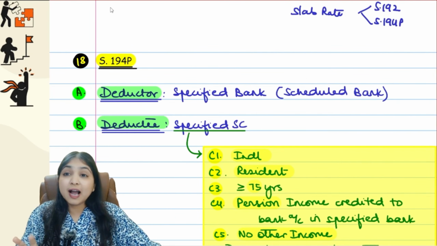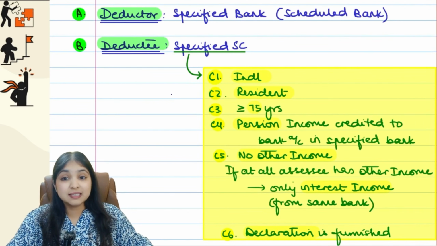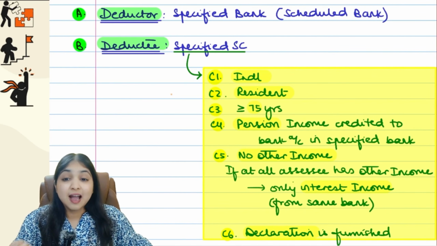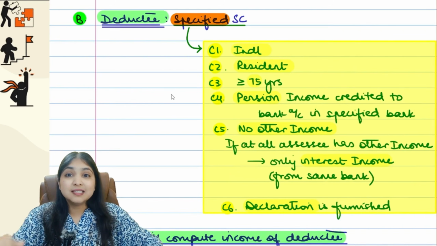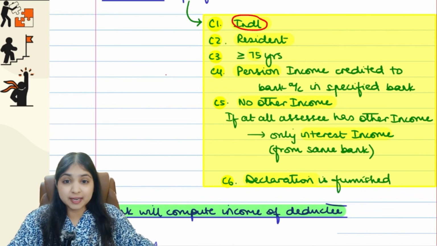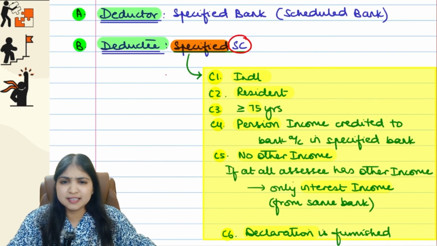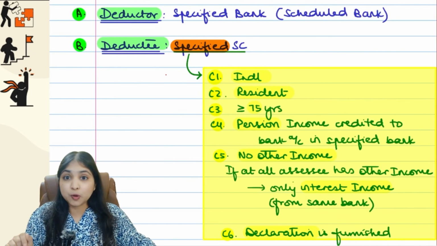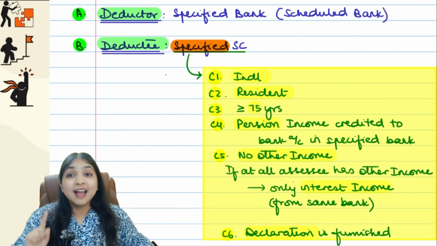Okay, and on the other side, the deductee, that is a person who is earning the income, the deductee is a specified senior citizen. The point to be noted over here, I'm not saying senior citizen, I'm saying specified senior citizen. This word specified means a senior citizen who fulfills 6 conditions, guys. Condition number 1, you have to be an individual. Condition number 2, you have to be a resident. Now listen guys, if it's a senior citizen, generally we say you have to be at least 60 years. But specified senior citizen is what I'm talking about over here. He has to be at least 75 years, not at least 60 years, at least 75 years.